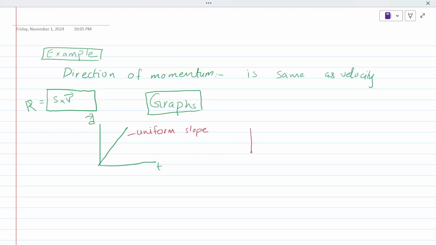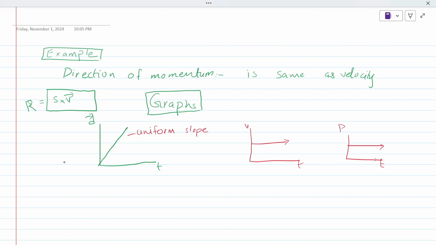So the velocity would also be uniform throughout the journey, and the momentum would also be uniform throughout the journey. What would be the acceleration over here? Give me answers. The acceleration would be zero, because the velocity isn't changing.